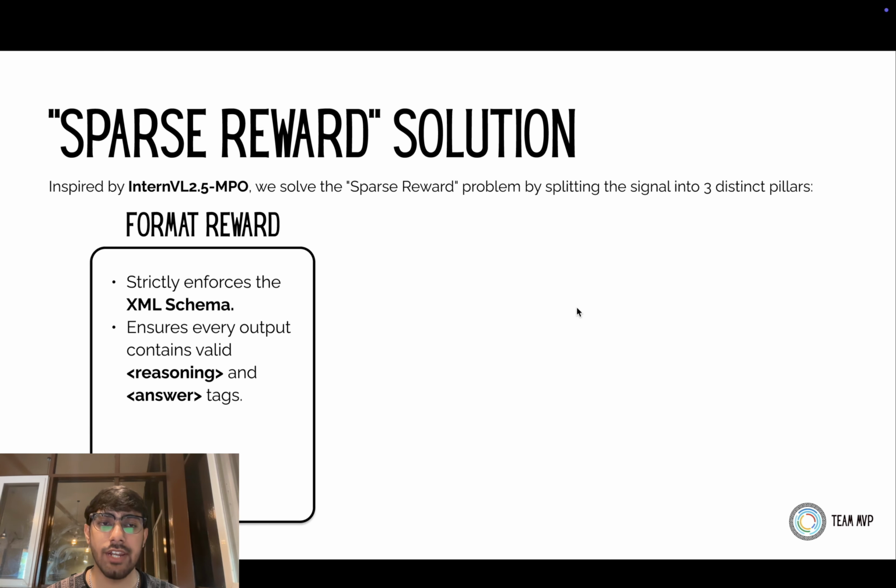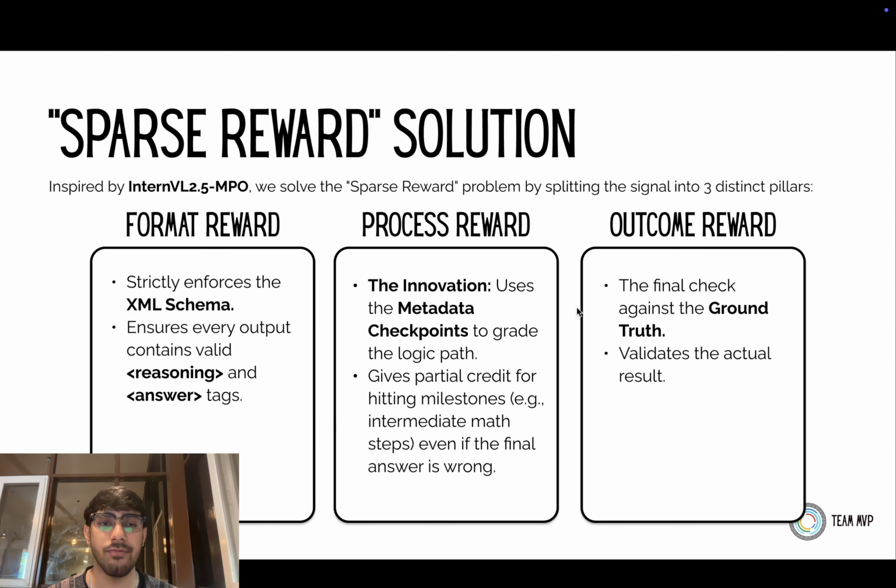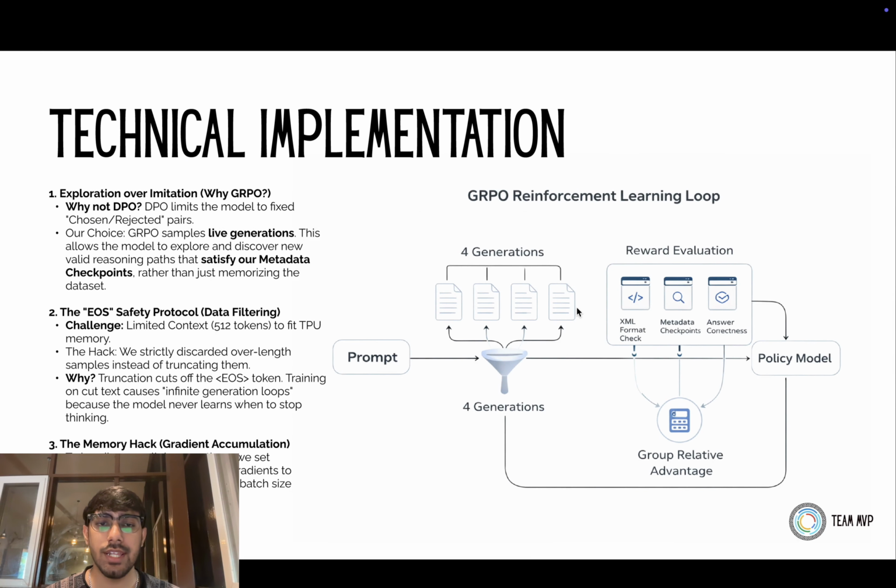Here I've basically divided my rewards into three different types of rewards. First being the schema adherence format reward. Second being the process reward, where it takes help of the checkpoints that just got generated. And finally, the outcome reward, which basically tells whether my ground truth matches with the output that got generated just now.